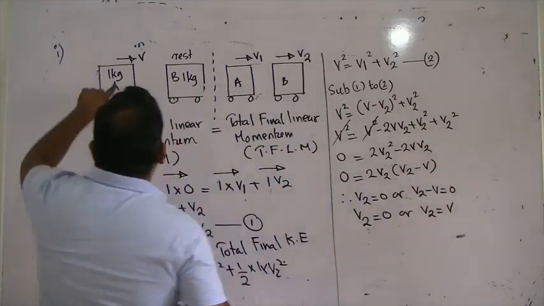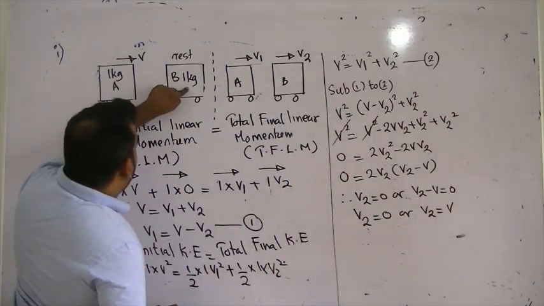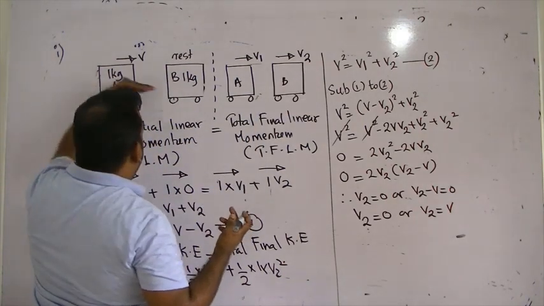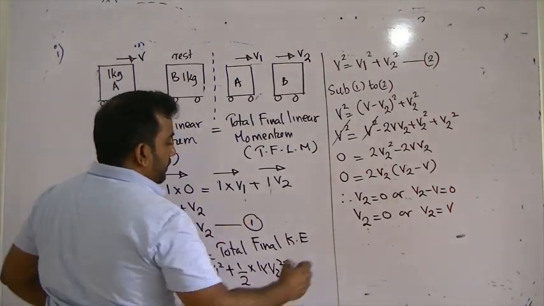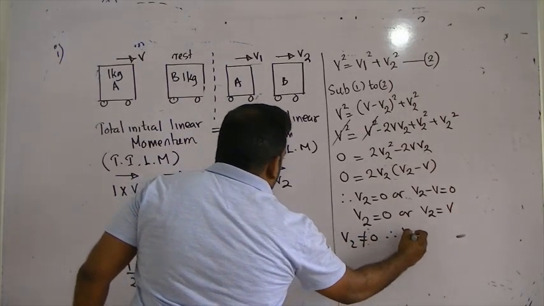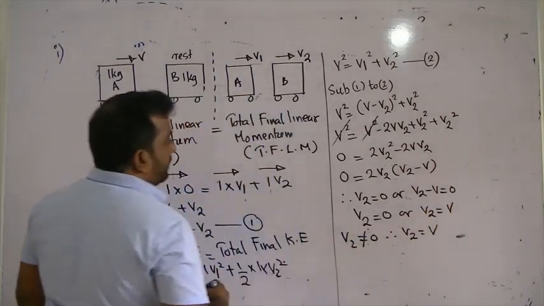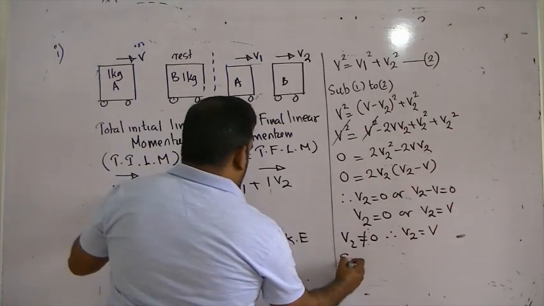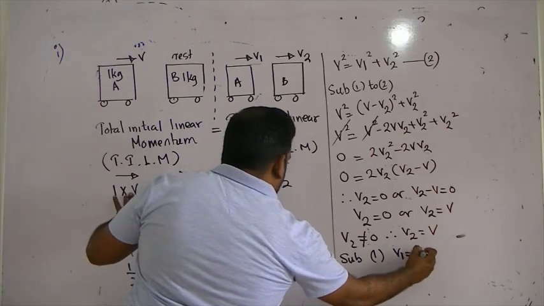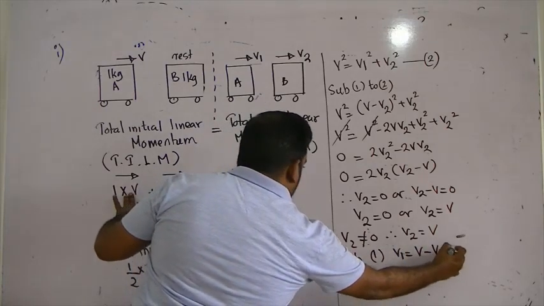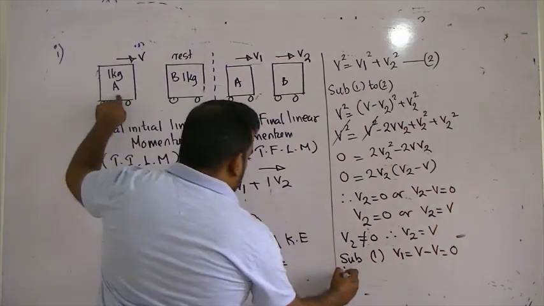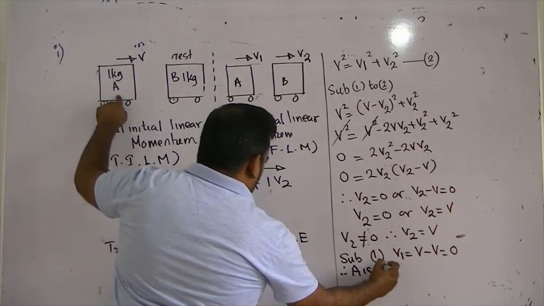Look at the board. When this is colliding with that, can V2 be 0? No. The moment it collides, this should move. V2 cannot be 0, therefore V2 equals V. If V2 equals V, you can substitute into equation 1. V1 equals V minus V2, which is 0. Interesting. Therefore, we can say A is at rest.